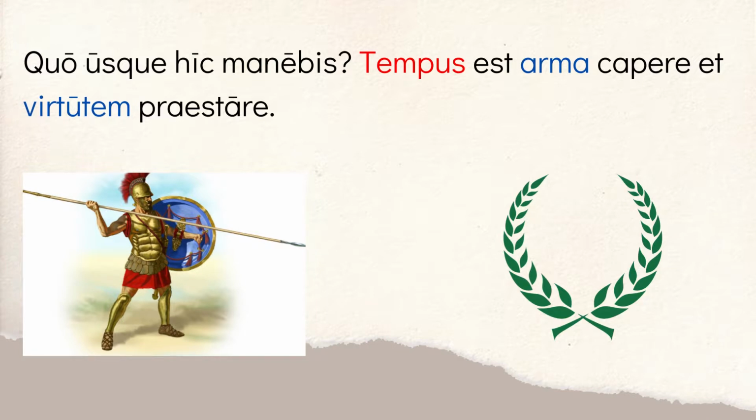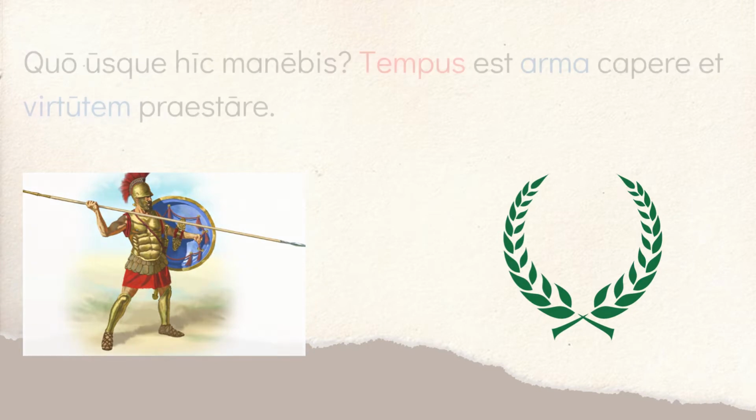And he says, tempus est arma capere et virtutem praestare. So it's time, tempus est, it is time, to take up arms, right, to grab or take up arms, arma capere, meaning weapons, right? And praestare literally means to stand in front of, but a better way to translate it is to show, is kind of the idea, to show your virtutem, your virtue, right, your manliness. So it says it's time to take up your weapons and show how virtuous you are, how manly you are, right? Again, he's challenging Perseus to kind of get off his butt and go do something with his life, right? Perseus is a hero. He needs to go on this hero's journey.